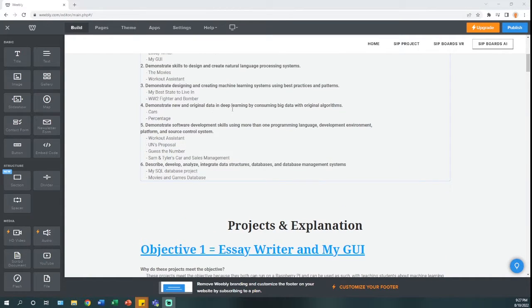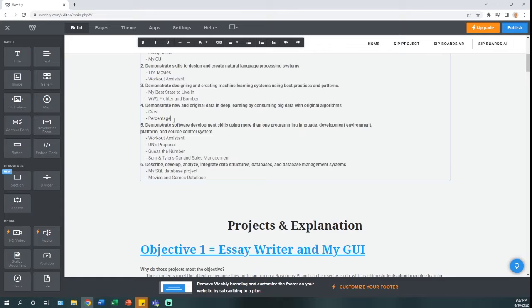Number 4, demonstrate new and original data in deep learning by consuming big data with original algorithms. I chose my CARS project and percentage project. These ones out of the machine learning class probably held the most amount of data. This car data has tons of information on the manufacturer of the car model, the car type, the engine type, just tons of information. And it was able to tell what the body of the car is based on a bunch of other features in the table, which I think was really neat.